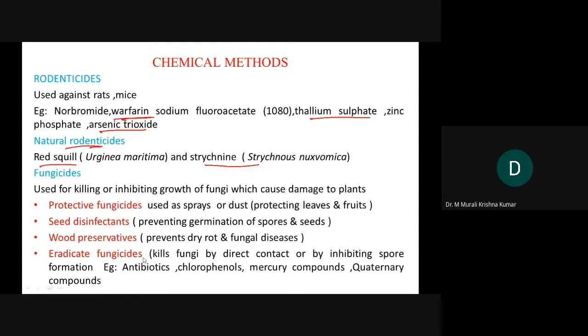Protective fungicides are used as sprays on leaves and fruits. Seed disinfectants are used before sowing, when the seeds are cleaned with these disinfectants. Wood preservatives help in reducing fungal diseases to the wood section, the trunk section.